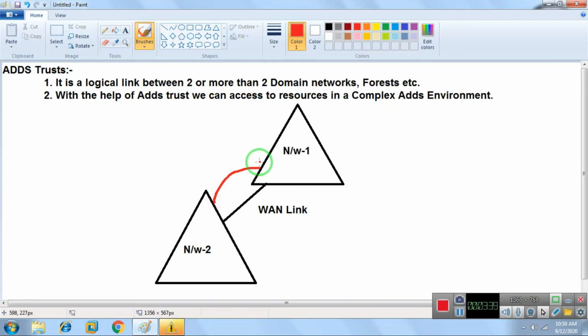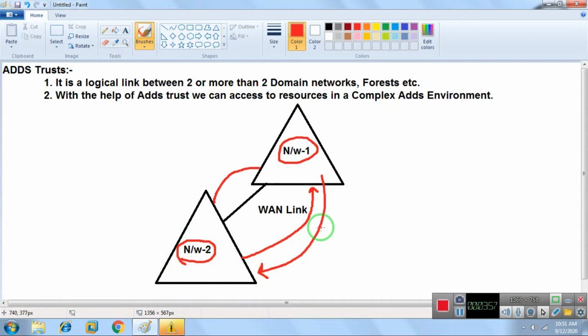And when the trust is created, it means that the network 1 users are able to access the network 2 resources, and network 2 users are able to access the network 1 resources. That is why we have a trust.